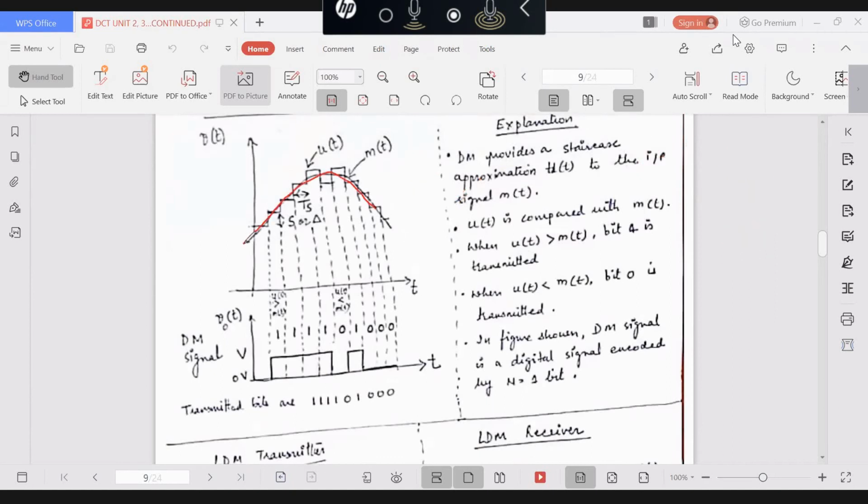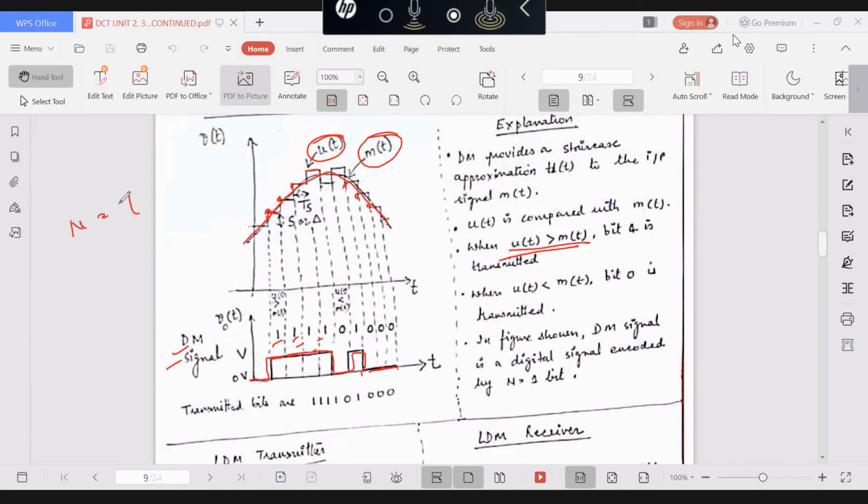m(t) is the input signal. The output DM signal is a digital signal. How did we get this? By comparing the staircase approximation with the input signal. When u(t) is greater than m(t), at these points bit 1 is transmitted. When u(t) is less than m(t), bit 0 is transmitted. Each sample is encoded by 1 bit.